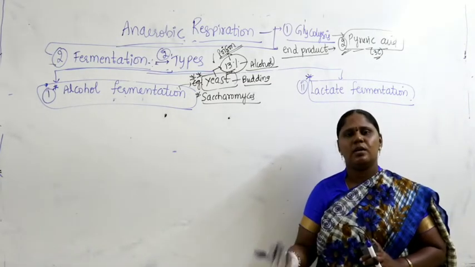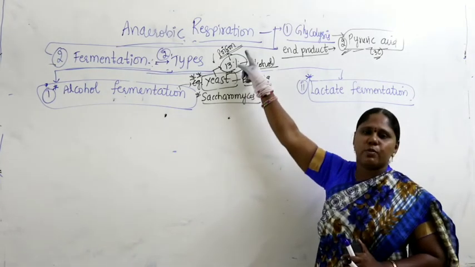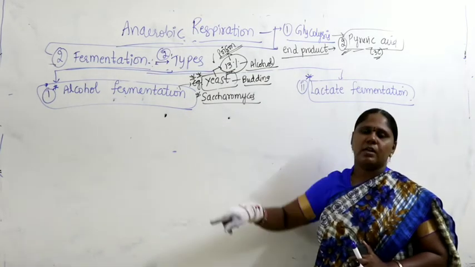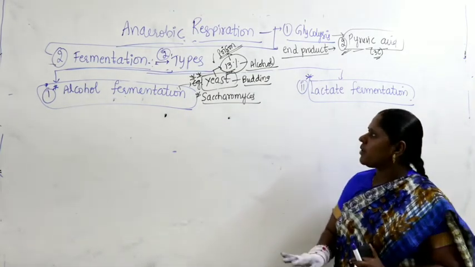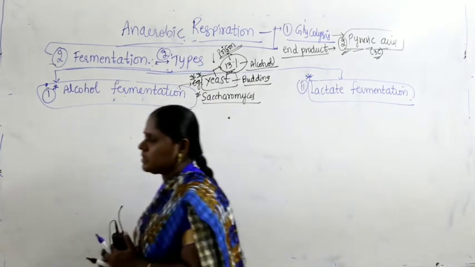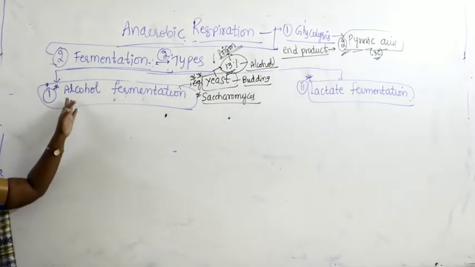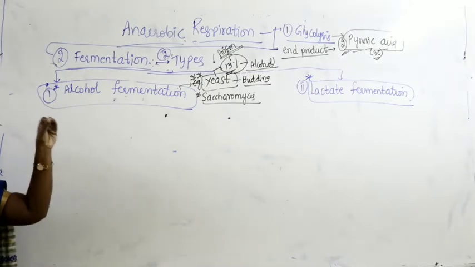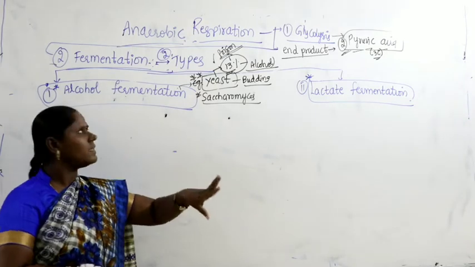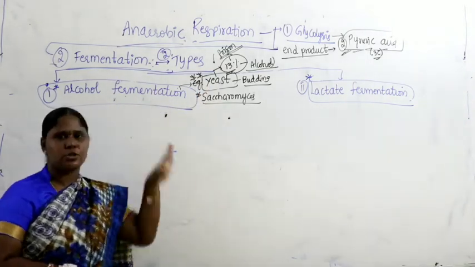If it is beyond 13%, the alcohol itself becomes poison for the yeast cells. When yeast cells die, alcohol fermentation will stop. So this is one precaution we have to take.